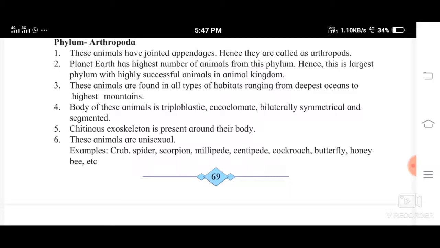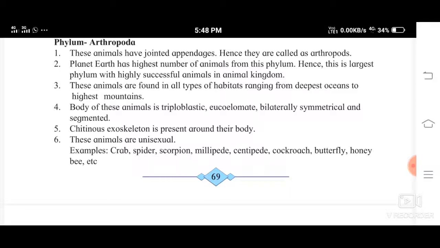Eucoelomate means a perfect coelom is found in their body. Bilaterally symmetrical, and segmented means segments are present on their body. Then a chitinous exoskeleton is present around their body. You have seen the outer skeleton of the cockroach, isn't it?